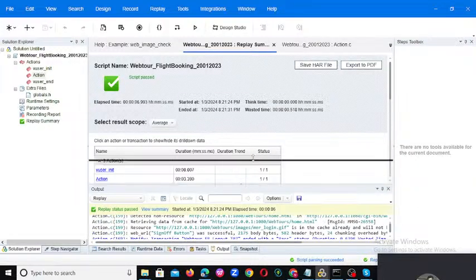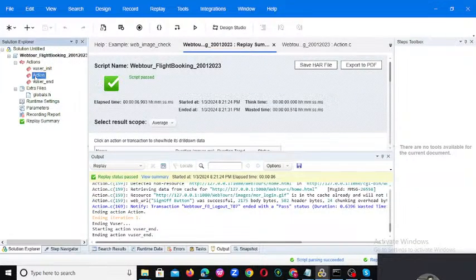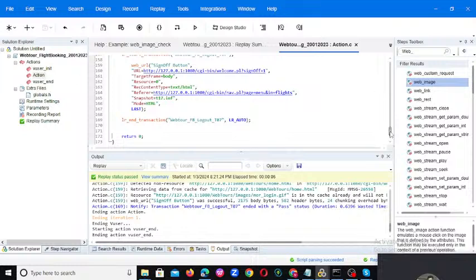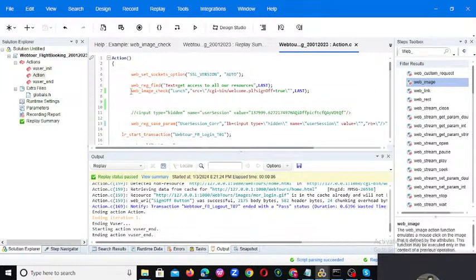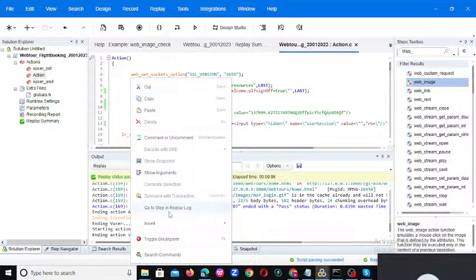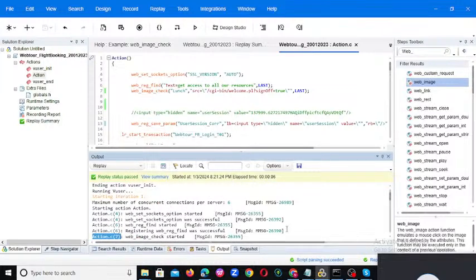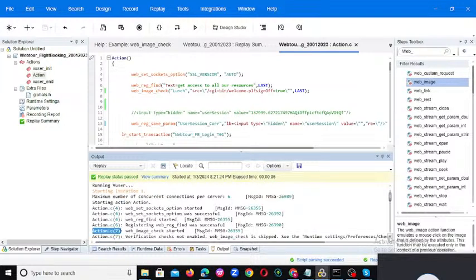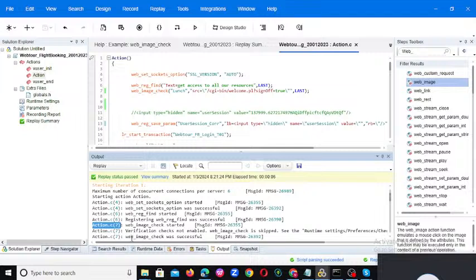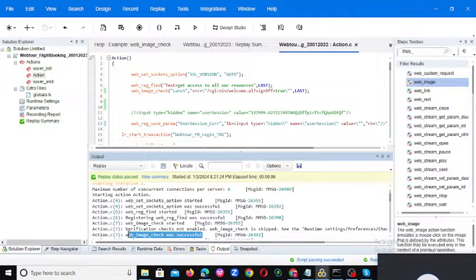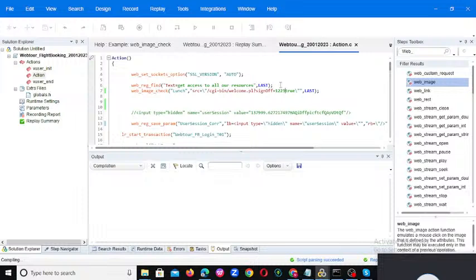Now you need to understand whether this is really valid or not. If you want, we can see the output: you can click here and go to the replay log. You can observe web image check started, and verification of the image, web image check, was successful. If it is wrong, you will get a mismatch from the function. For example, we'll give something wrong, 1 2 3, and we'll observe whether it is valid or not.